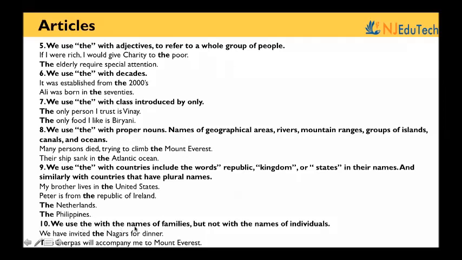We use the with the names of families but not with the names of individuals. We have invited the Nagars for dinner. The Sherpas will accompany me to Mount Everest.